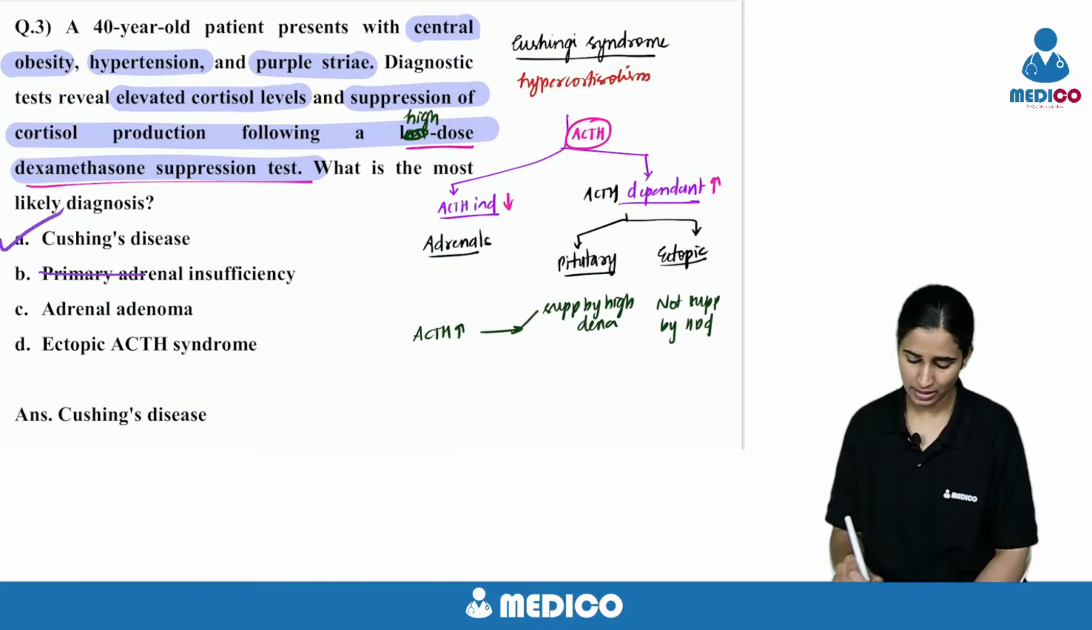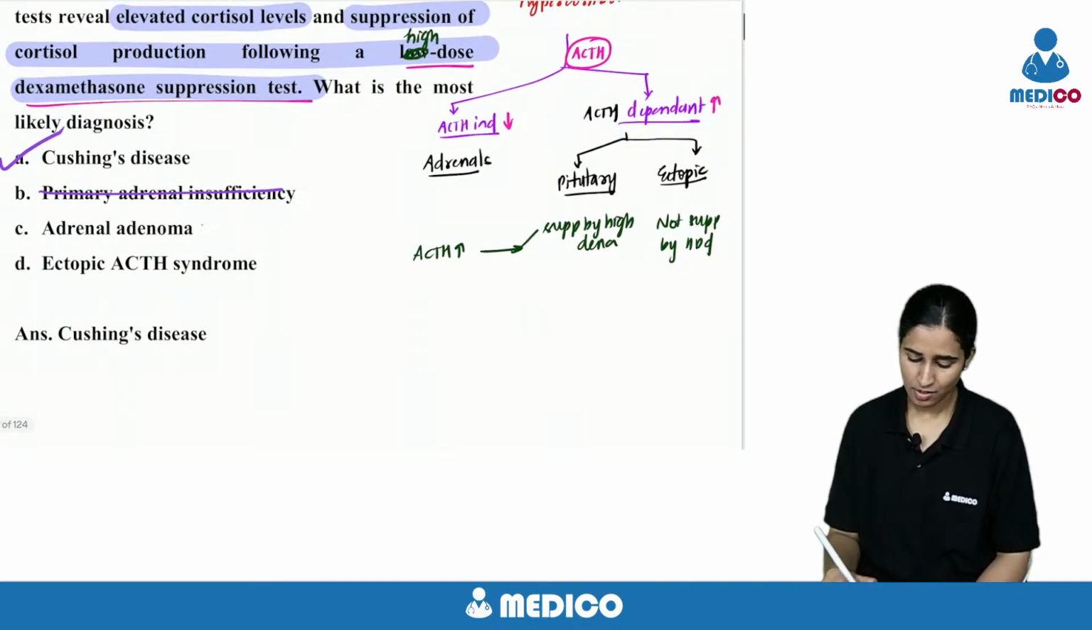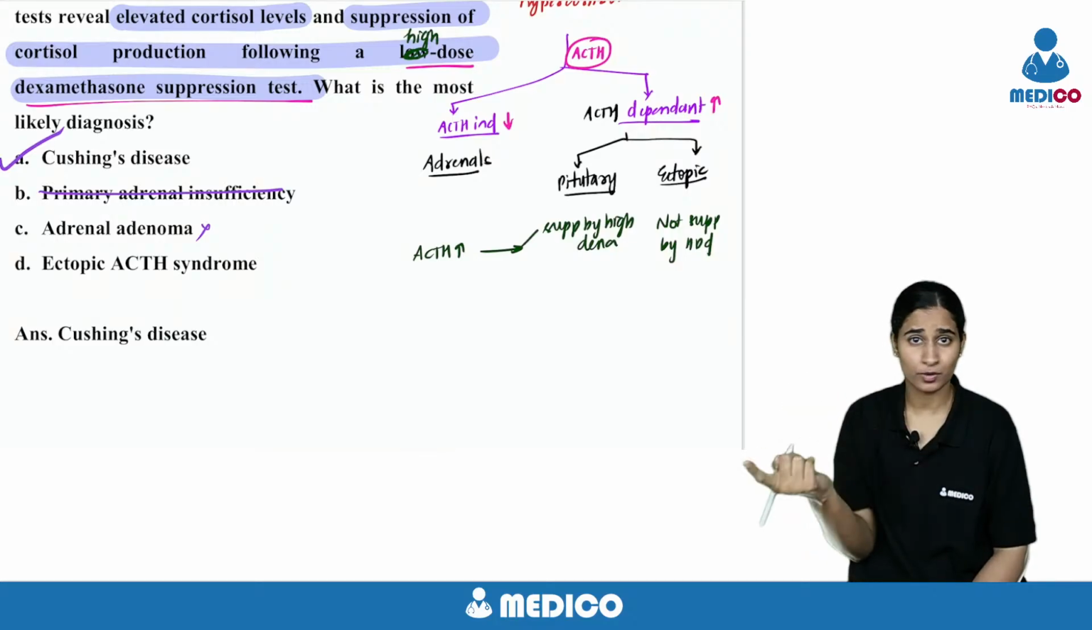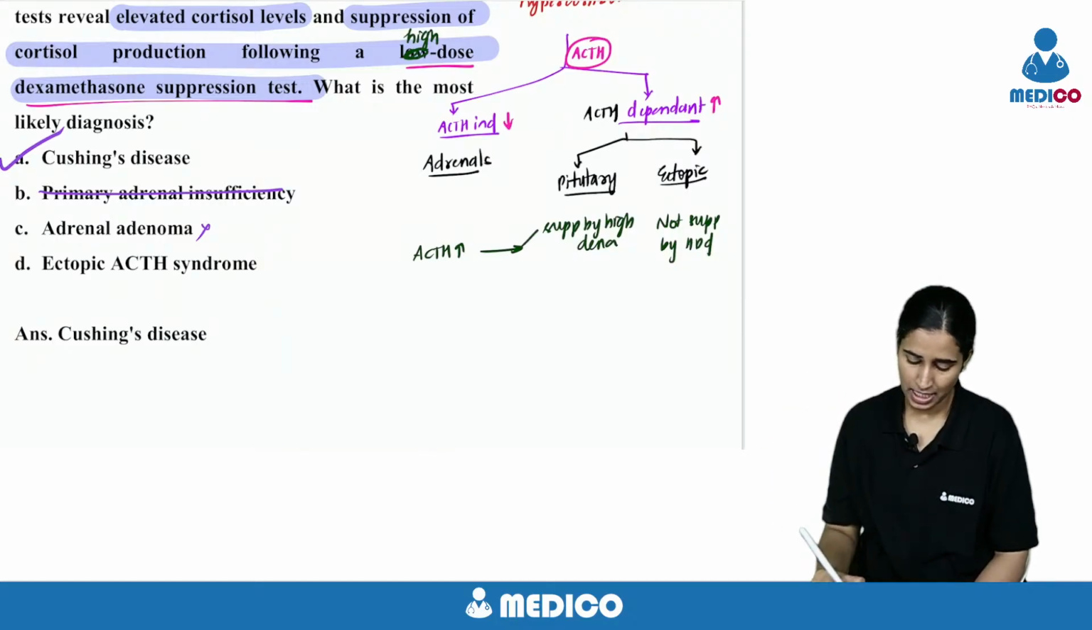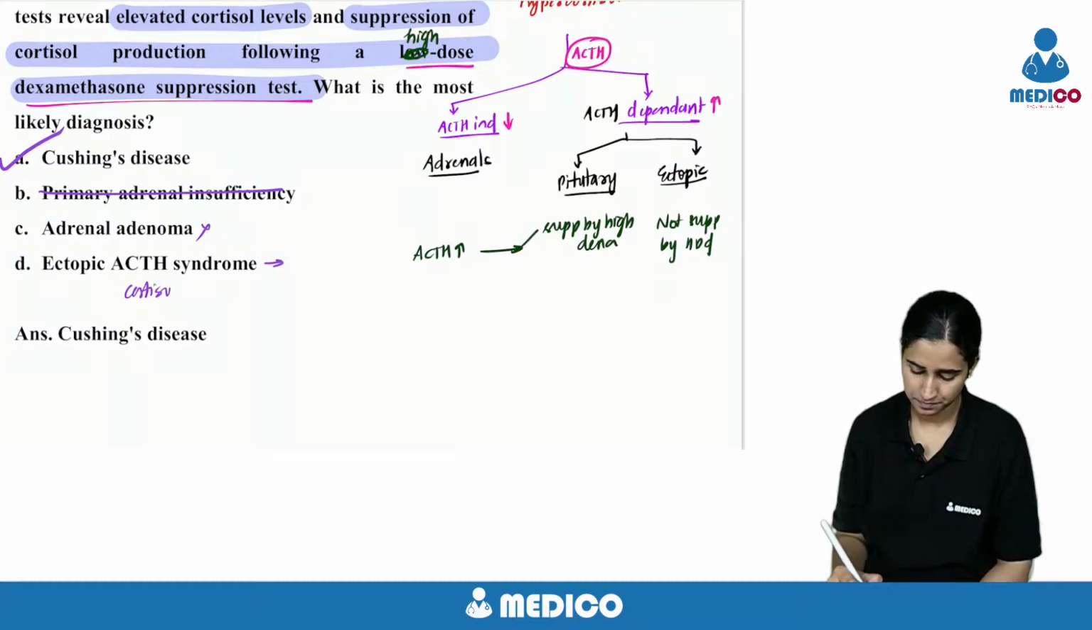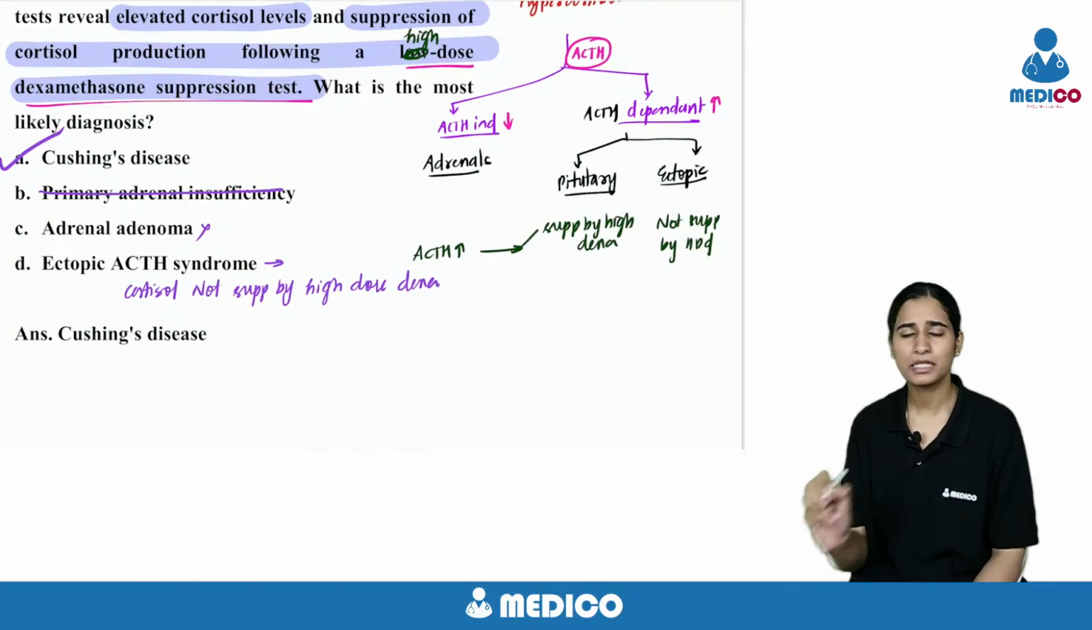It's definitely not adrenal insufficiency. It's not adrenal adenoma, because if it is ACTH independent, we are not doing a high dose DEXA suppression test. And in ectopic ACTH, cortisol is not suppressed by high dose DEXA. Very simple but confusing.